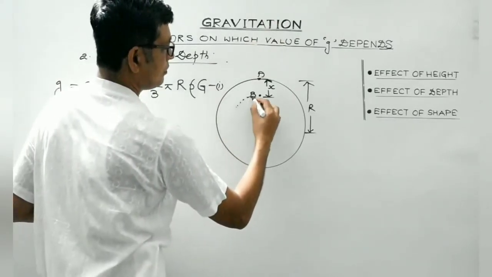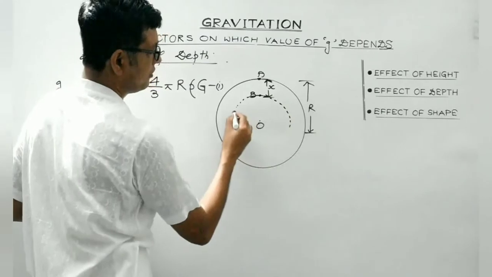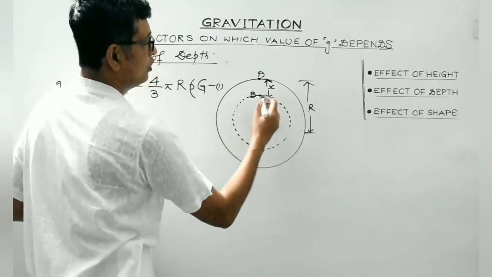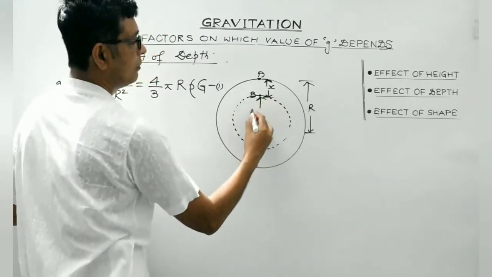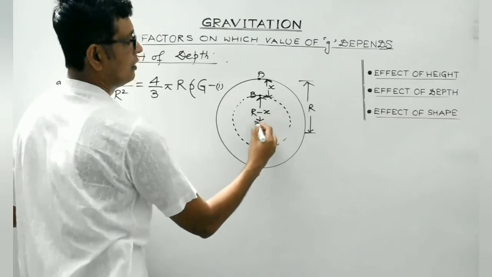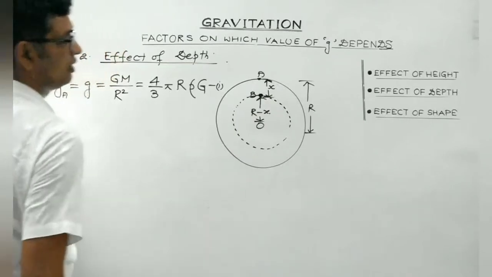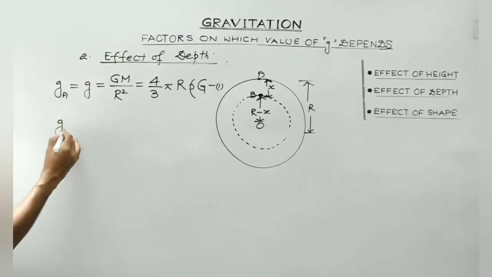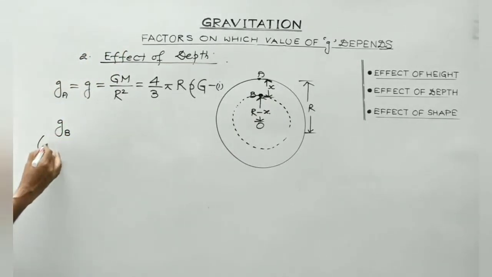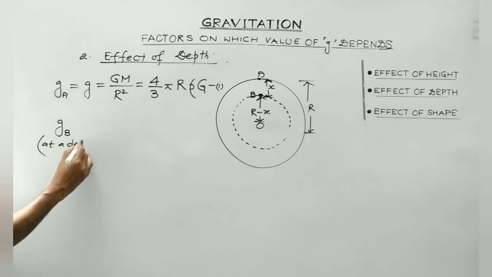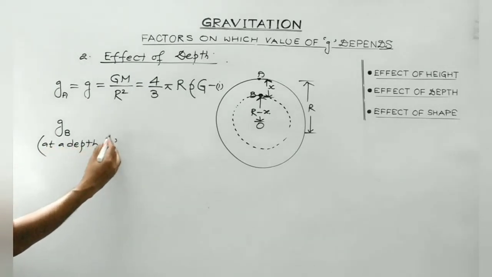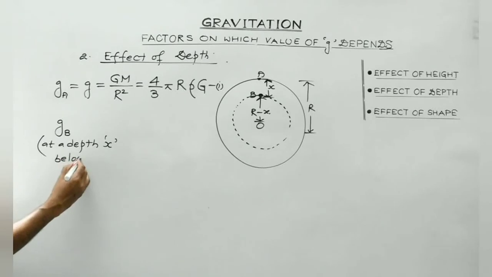So this will be the portion width. So this would become r minus x. So we need to find out the value of acceleration due to gravity at this particular point, at point B. So acceleration due to gravity at point B, that is at a depth x below the Earth's surface.